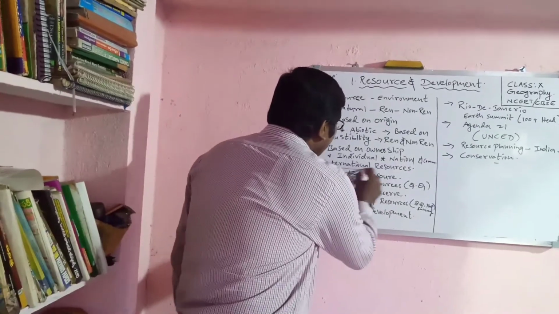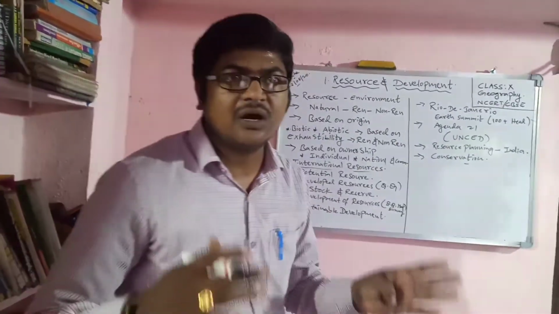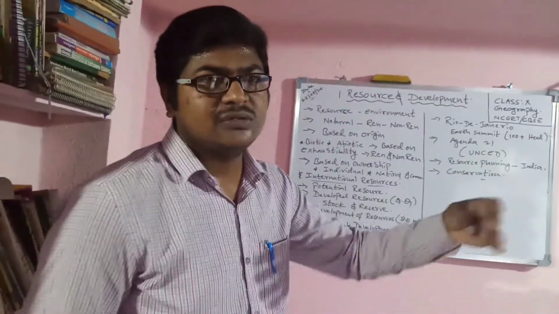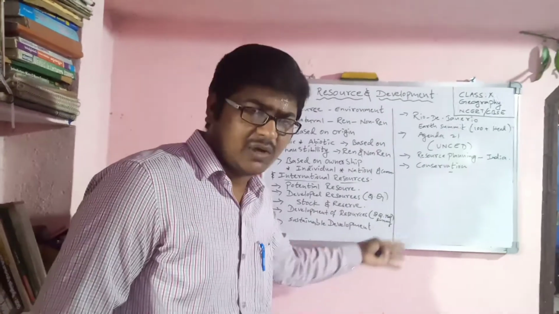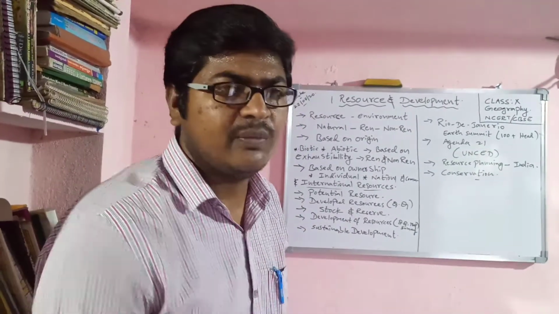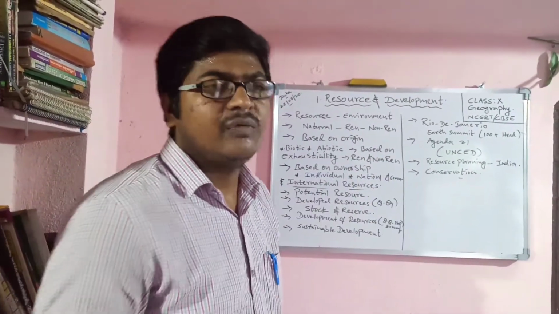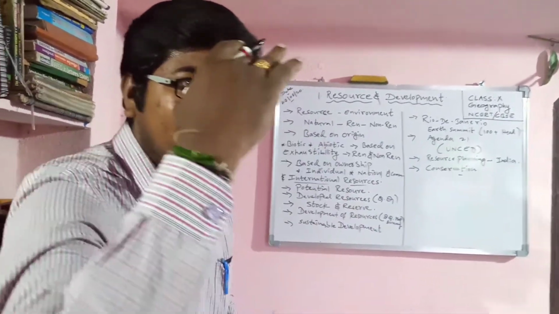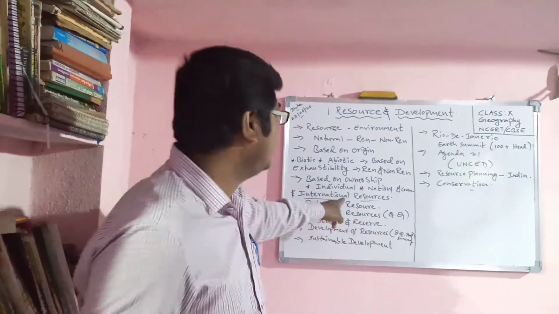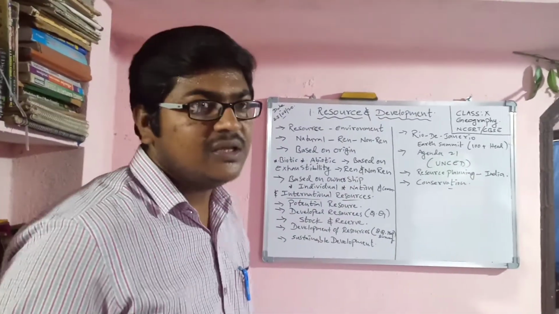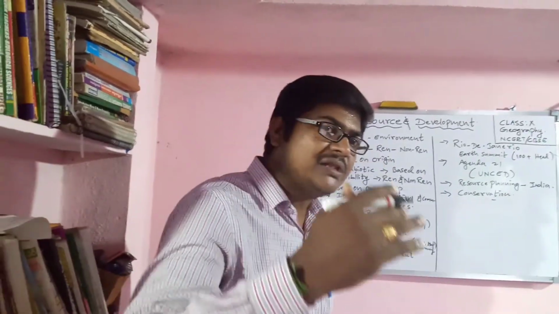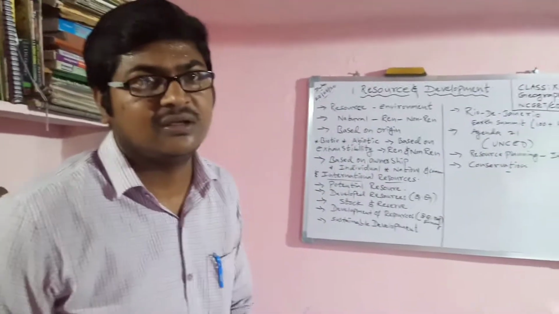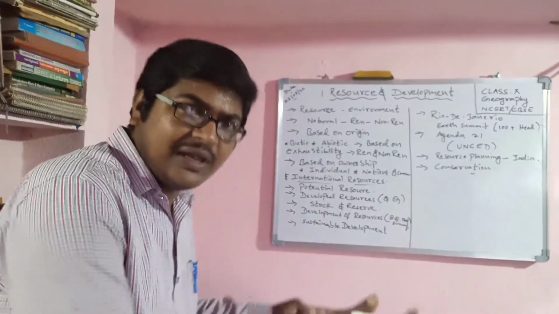And what is called international resources? Nearly in the ocean we have the ocean coast. India has a coast bordering the Indian Ocean, the Bay of Bengal and the Arabian Sea. From the edge, which means the coast area, up to nearly 220 nautical miles comes under the economic zone, which can be used by the related country.